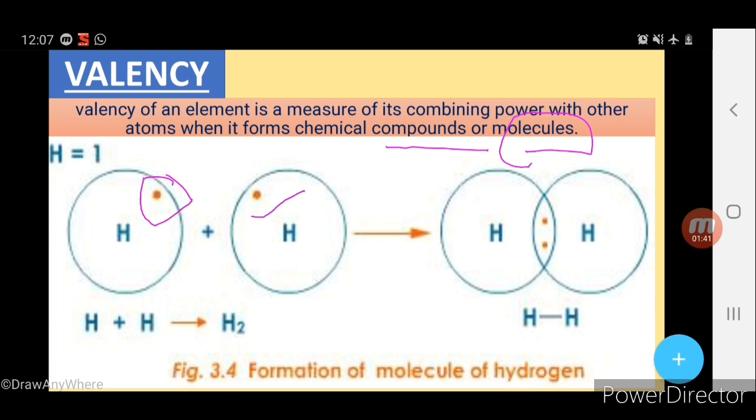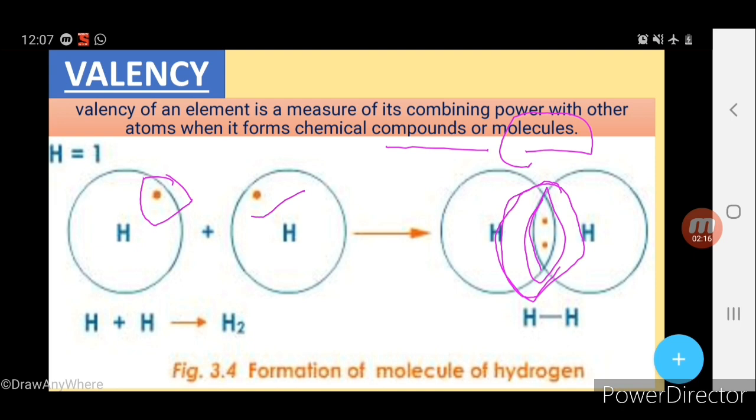They cannot lose, they cannot gain, but they will share the electrons, and by sharing electrons they form a hydrogen molecule. It is very clear. You can see collectively two electrons are there in both shells. You cannot say that these electrons belong to one particular hydrogen. These electrons are electrons of both hydrogen atoms.